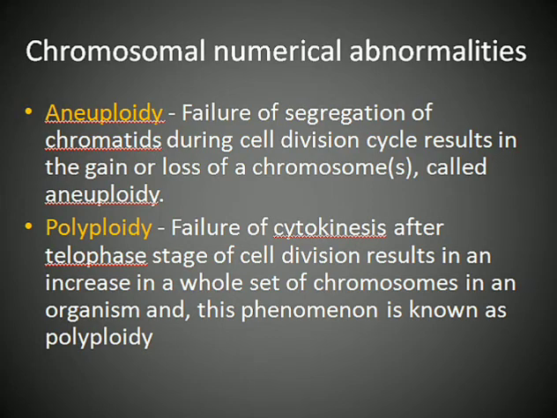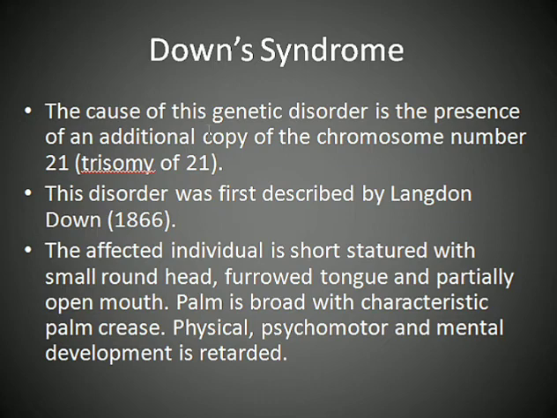Let us take some examples of aneuploidy that we are going to study. First is Down syndrome. This is a genetic disorder in which there is the presence of an additional copy of chromosome number 21. That is why it is also known as trisomy of the 21st chromosome. Chromosomes are present in a cell in pairs, two chromosomes homologous to each other. But in Down syndrome, there are 3 chromosomes; the 21st chromosome has 3.